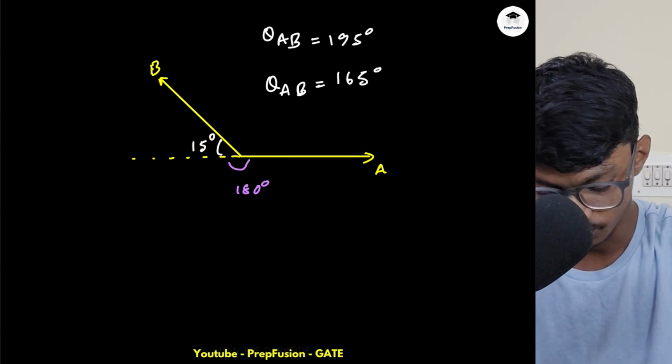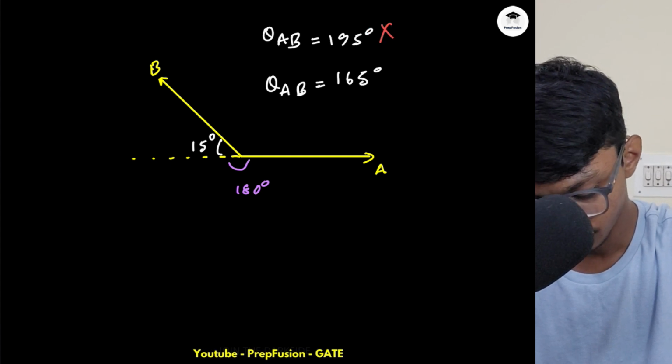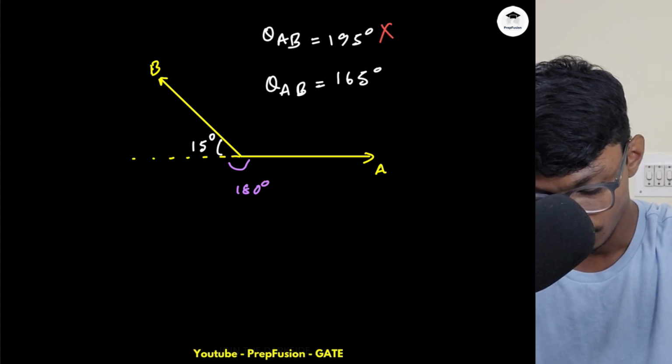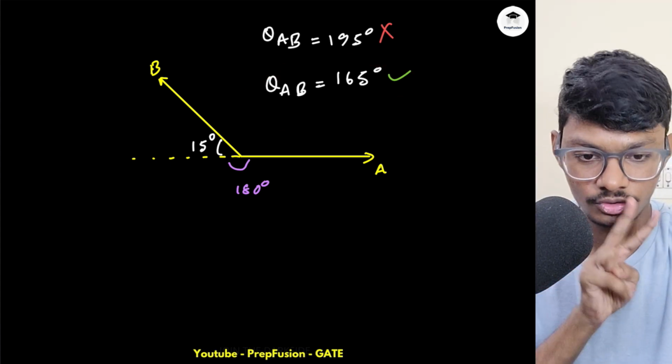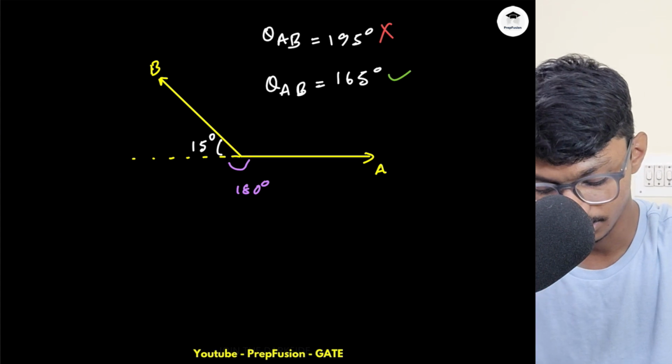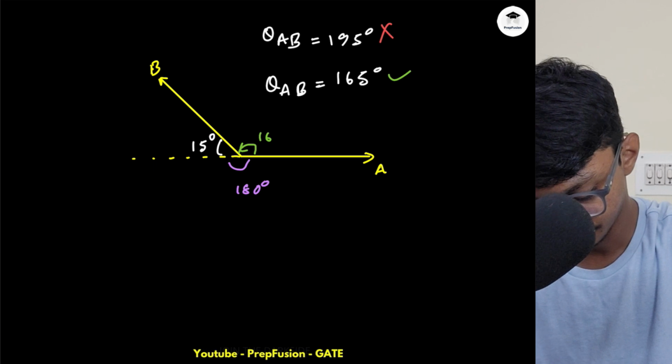Now obviously which one to choose? We choose the angle which is less than 180. This is our convention, so we choose the angle between 0 and 180. So we'll choose this angle, not this angle. Our answer will be 165.